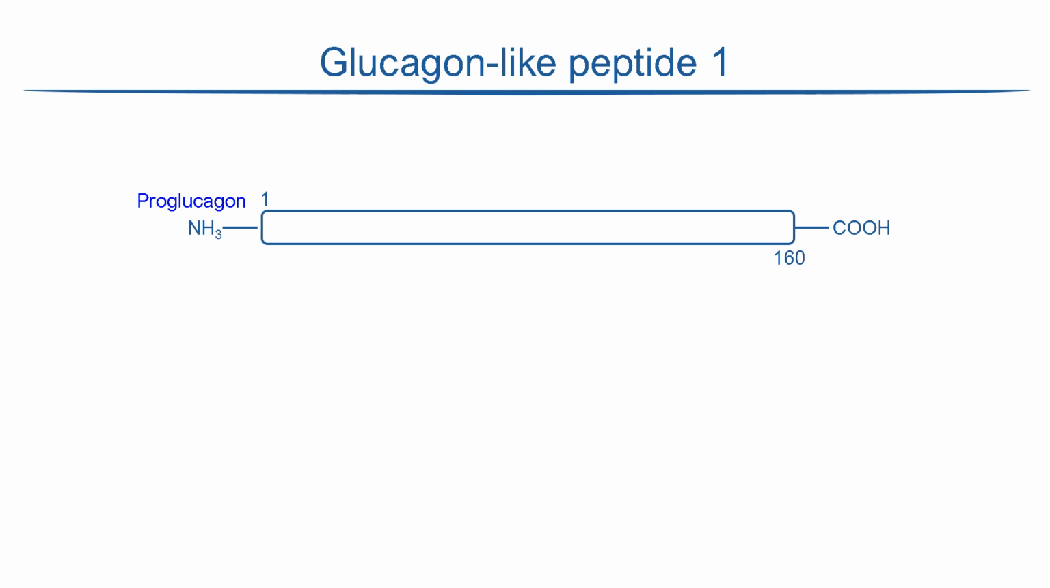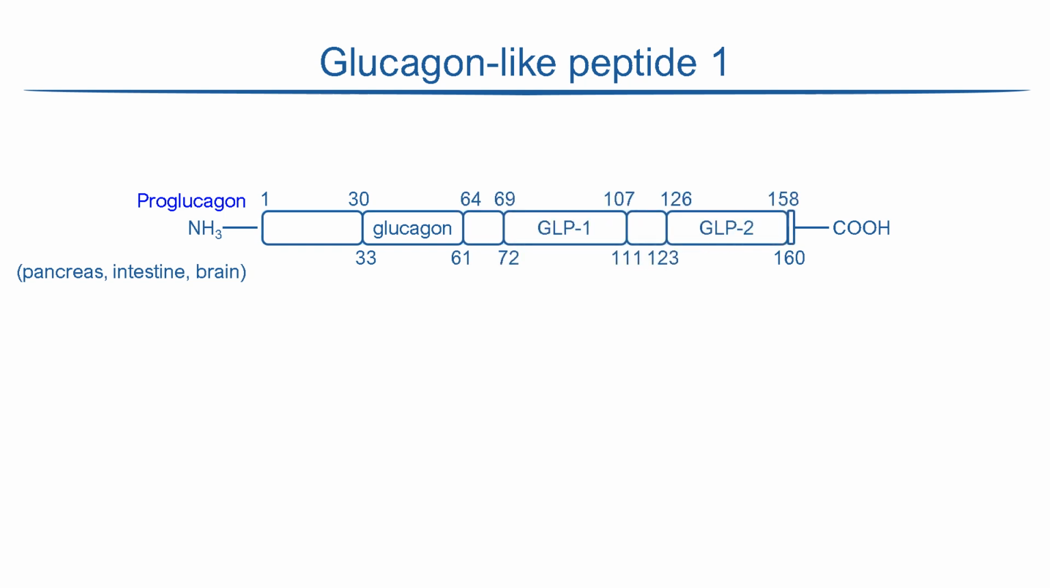GLP-1 is made in cells from a 160 amino acid long precursor peptide called proglucagon. It is expressed in alpha islet cells of the pancreas, endocrine L cells in the small and large intestines, and some neurons of the solitary tract in the brain. The proglucagon structure contains the sequences for several smaller peptides, including glucagon and GLP-1, which can be cleaved out of the precursor by cutting at different sites. This is the job of prohormone convertase enzymes, which cleave the peptide at specific sites.